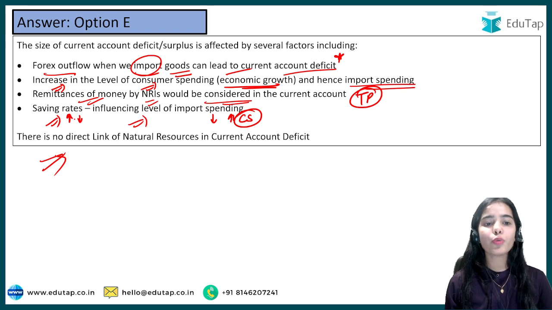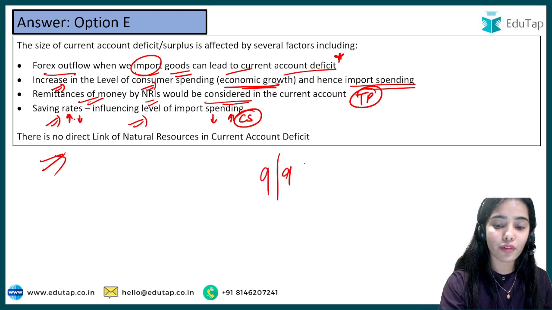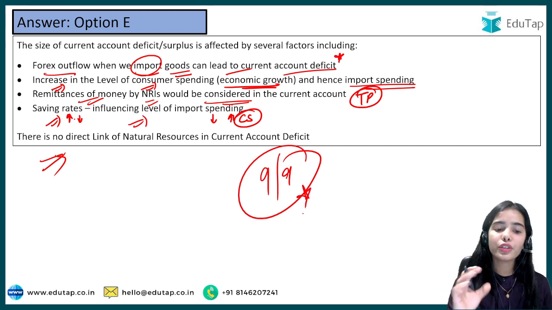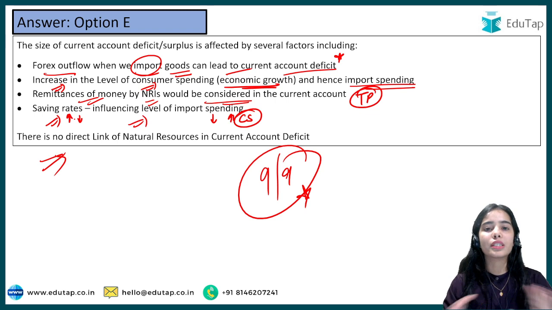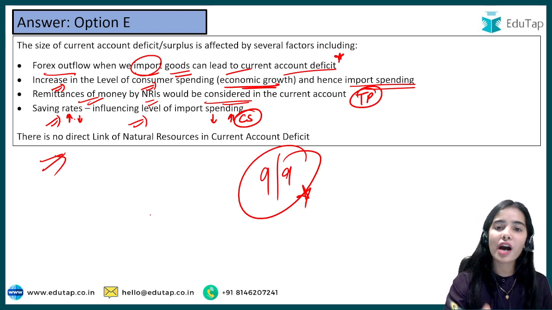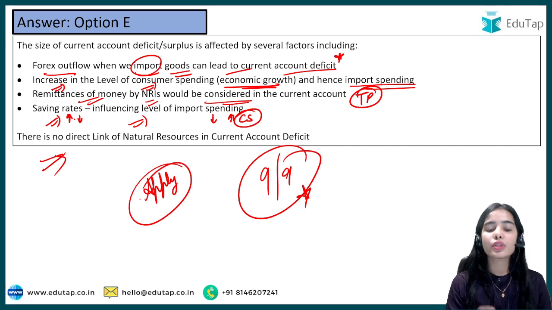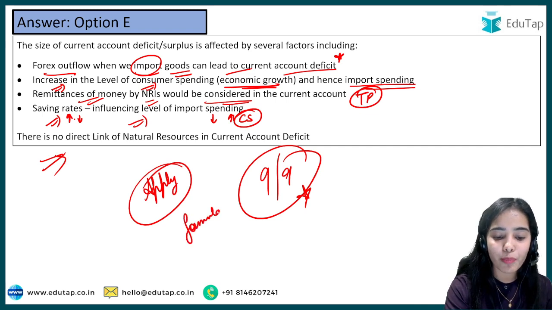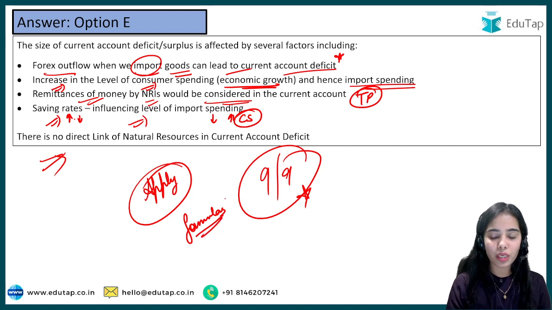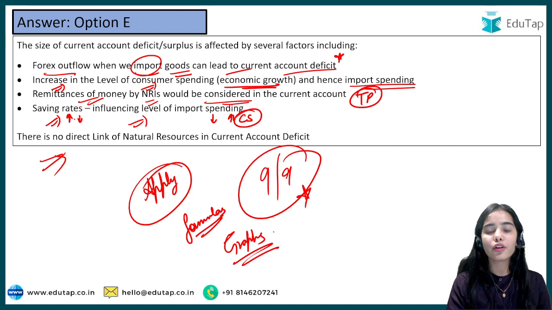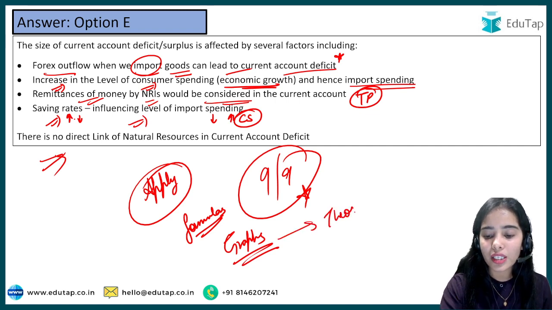I hope you have understood all the questions, and I hope you were able to give the right answer to 9 out of 9 questions. In economics, you must have concept clarity, because only then can you apply those concepts to answer correctly. The formulas are very important, because direct questions can come from formulas, and graphs are very important too. If you have a good understanding of graphs, that means your theories are very clear.